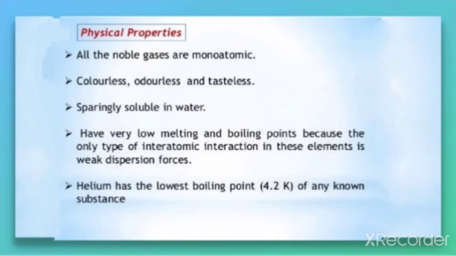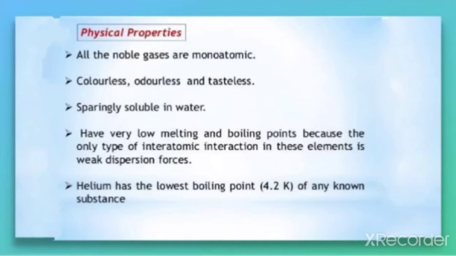They are colorless, odorless and tasteless. They are sparingly soluble in water. They have low melting point and boiling point because the only type of interatomic interaction in these elements is the weak dispersion force. It's quite an important point here. Why do these have low melting point and boiling point? Because of the weak dispersion force. Therefore, they have low melting point and boiling point.